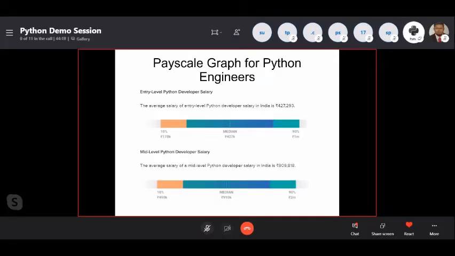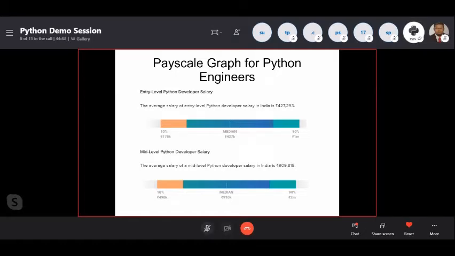And the pay scale graph for Python engineers. Yes. So the average entry level Python developer salary in India is 4,20,000, 27,293. See, these are the correct data I'm saying, because I started my career like this. So I can easily assure you. I am giving the graph, and I have collected the data from the Python developers who started from entry level and the mid level. So I gave this graph here.